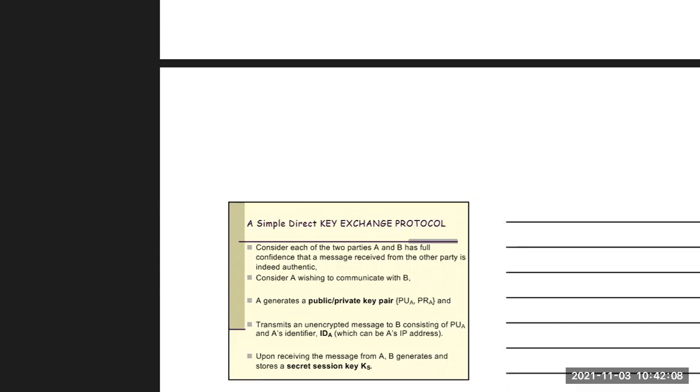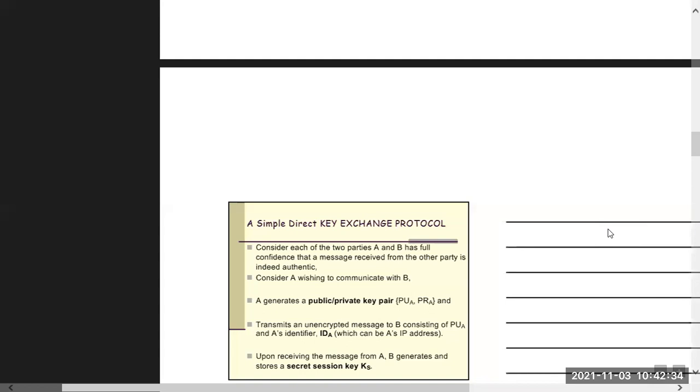Then it will generate a public key, private key pair. Let's say A has PUA and PRA. PUA is the public key and PRA is the private key of A. Then A will transmit an unencrypted message to B, but A will not send its private key.